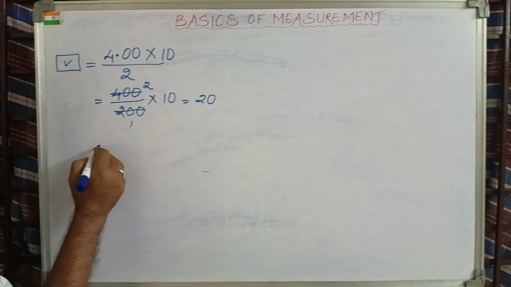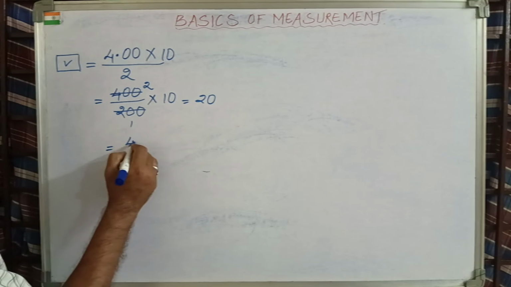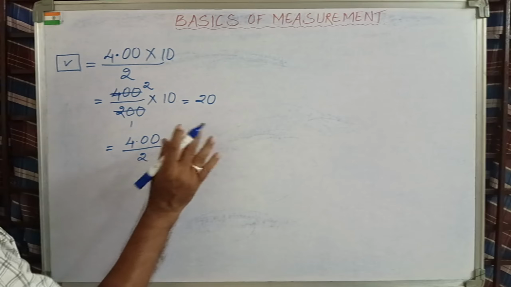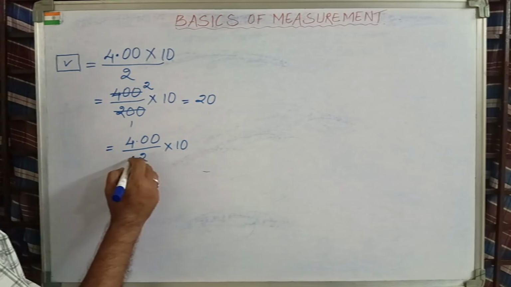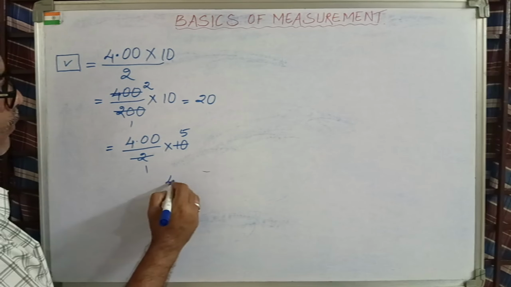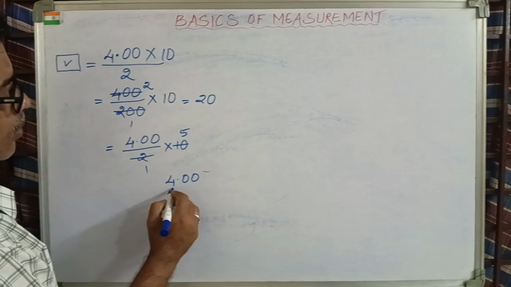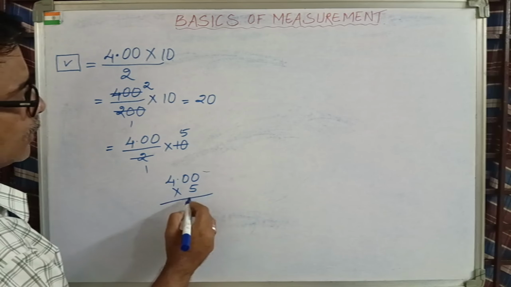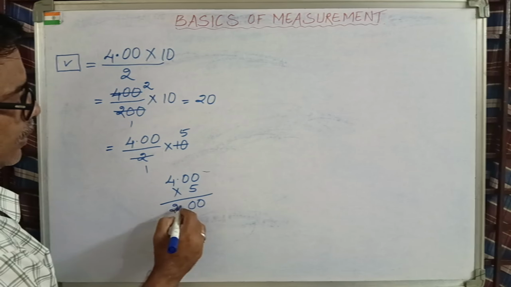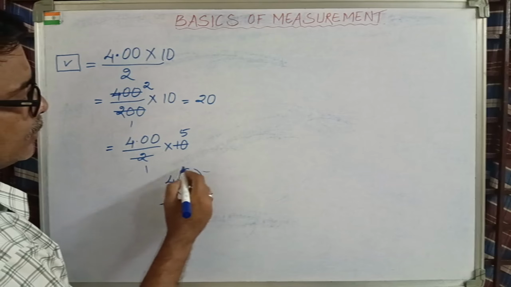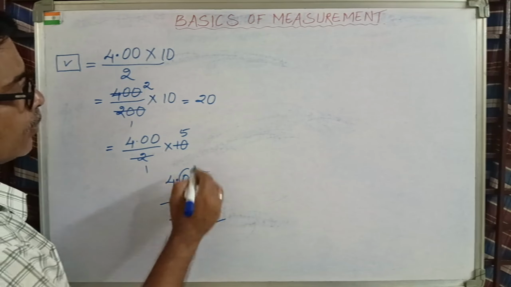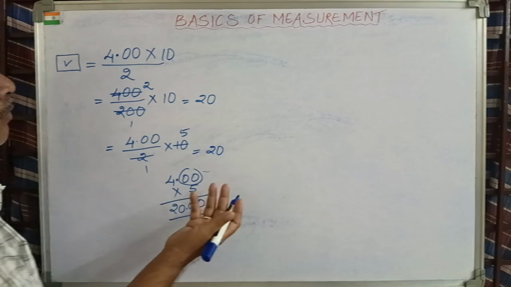Suppose, let us take down the question once again. It is 4.00 by 2 into 10 to the power 10. Now suppose I do it in this manner. 2 ones are 2, 2 fives are 10. So what is left over for me now? 4.00 into 5. Now check your answer. 5 zeros are 0, 5 zeros are 0, 5 fours are 20. Since there is a point after 2 digits, count from this side. After 2 digits, point. Your answer is again 20.